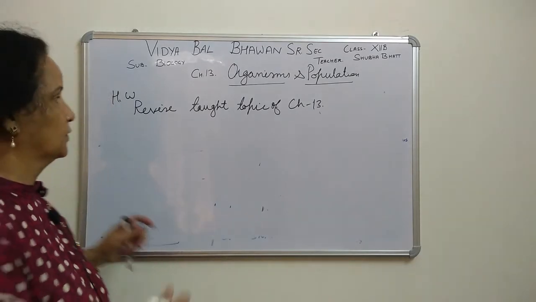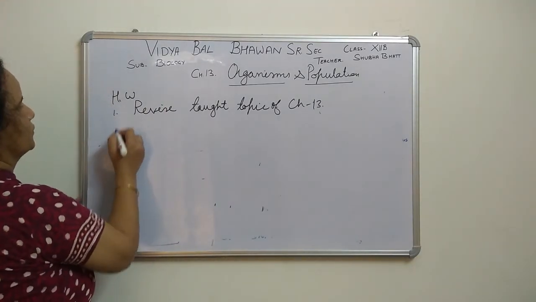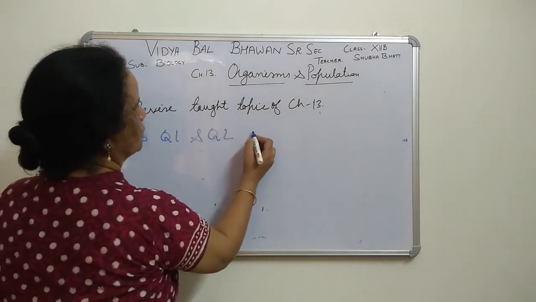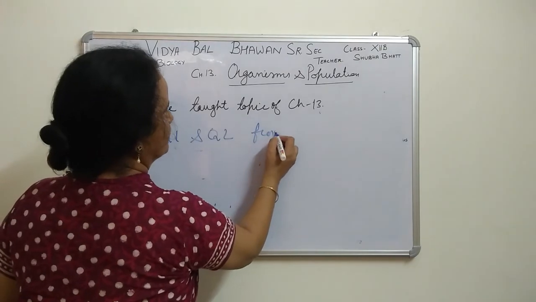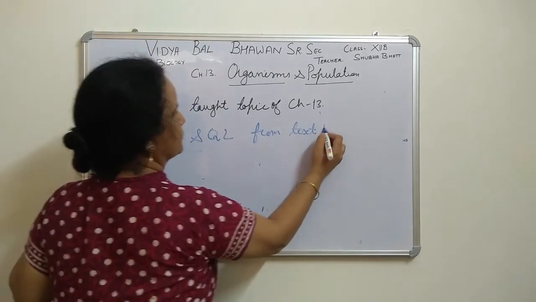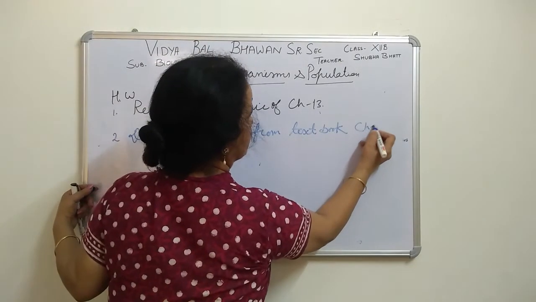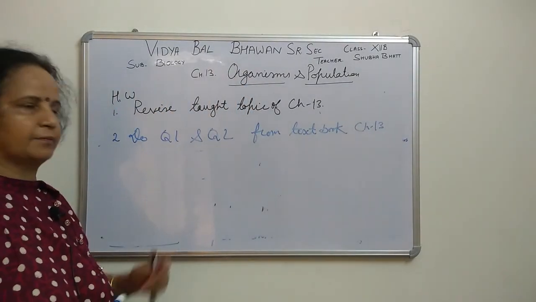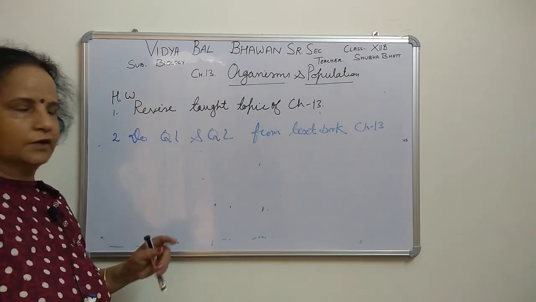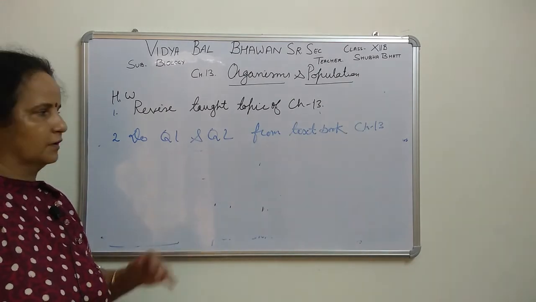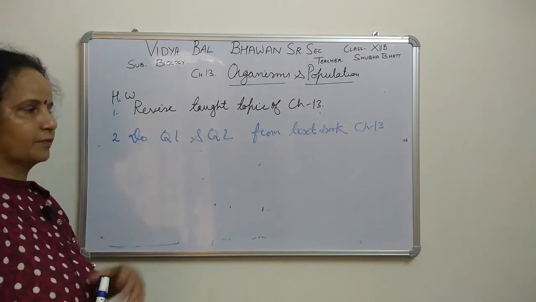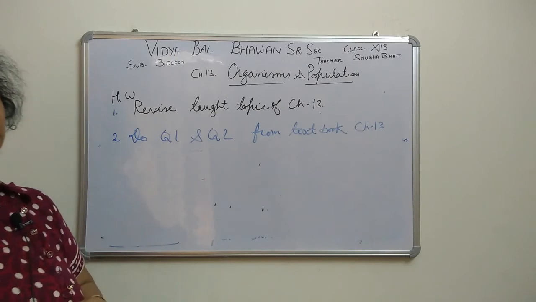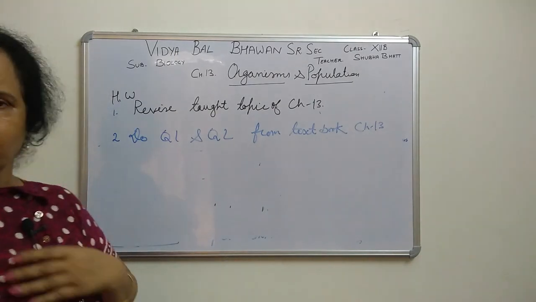Okay, homework. Now do question number 1 and question number 2 from the textbook, chapter 13, because the answers are in the content which we have done till now. Then we will see the next class. Next we will take the topic of adaptation. So revise the homework, whatever has been taught, and keep on doing your work also. Okay, then bye.